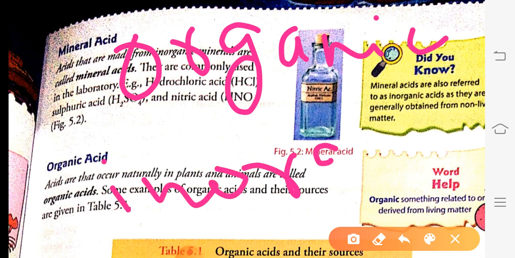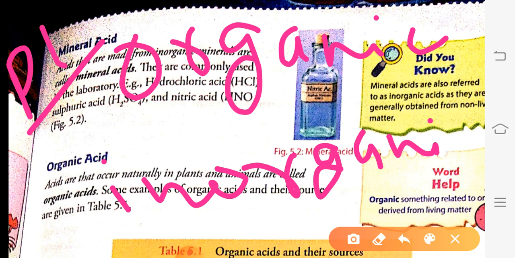Organic and inorganic. Organic substances are the substances which have life in them, for example plants and animals. The substances which are living, or we can say biotic, are called organic substances, whereas abiotic components of the environment are termed inorganic substances.